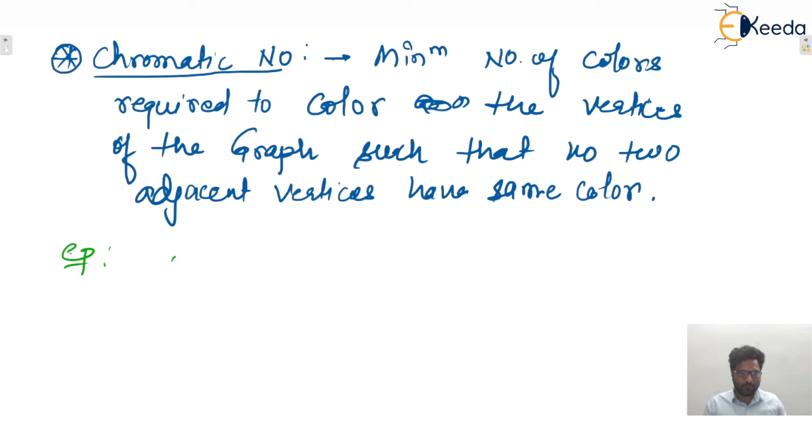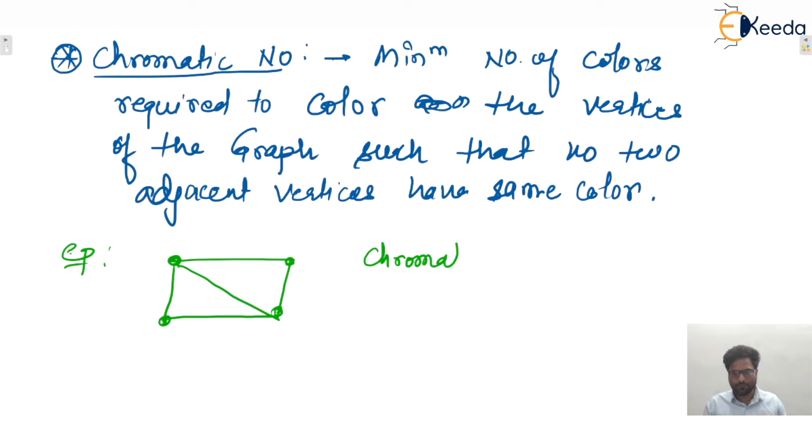Let's say this graph is given to you. Now, what is the chromatic number? Let's say this is of color green, or let's say this is of color red. This vertex red, so this can also be red, because these two vertices are non-adjacent.